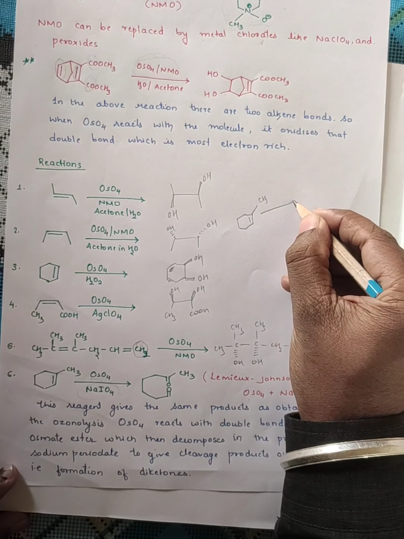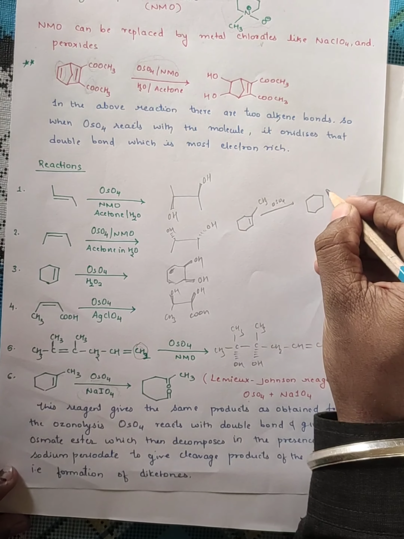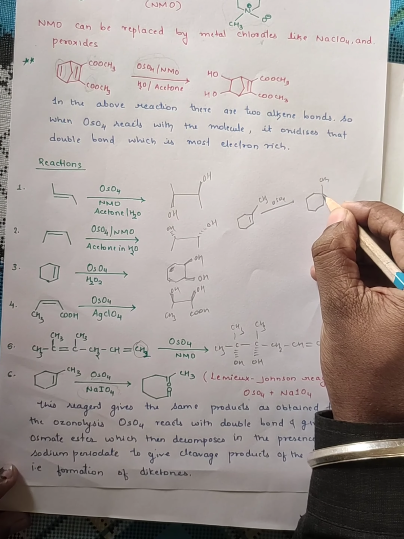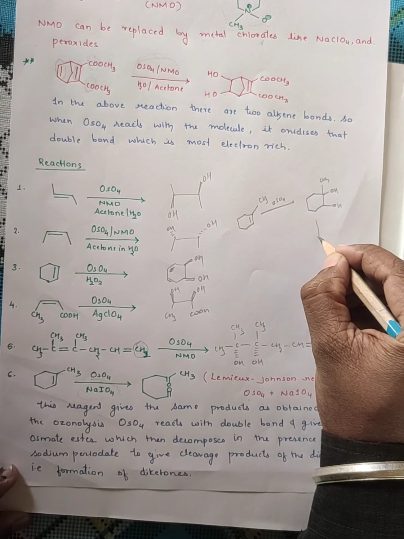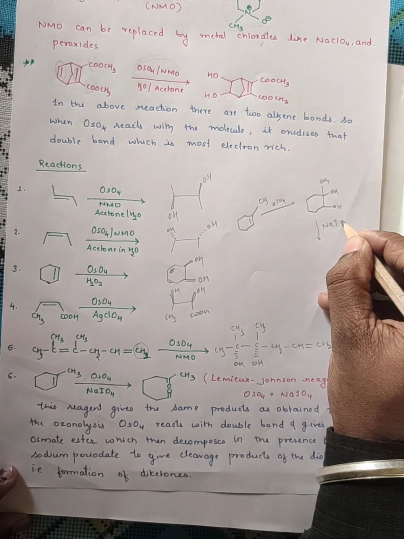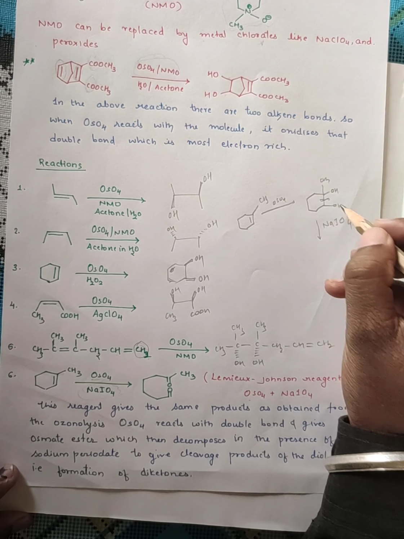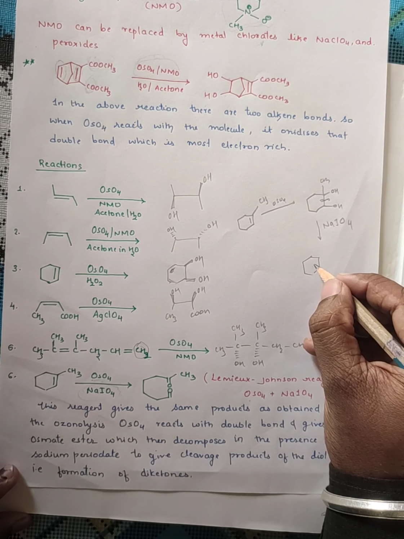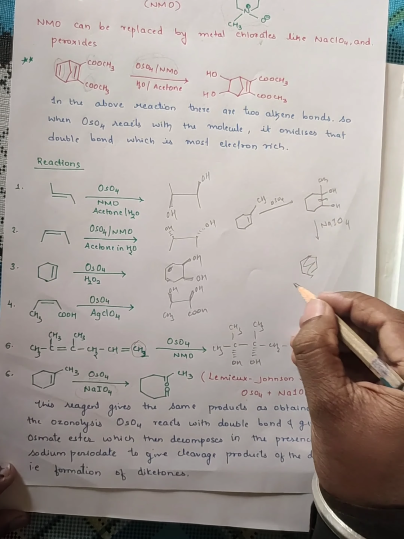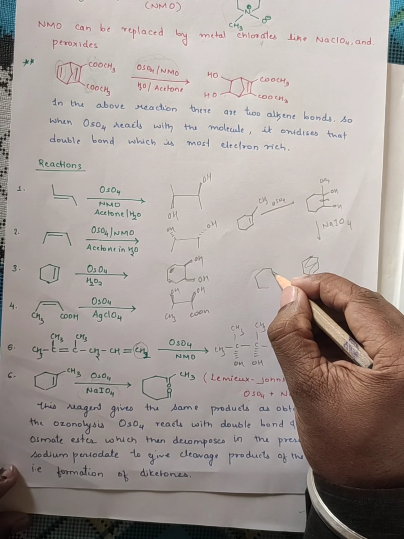CH3, when it is treated with OsO4, I will get the diol as it is, CH3 and OH. Further, when it is treated with NaIO4, sodium periodate, there is a cleavage of this bond and oxidation, like how we do for ozonolysis.